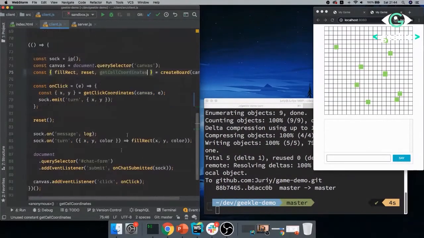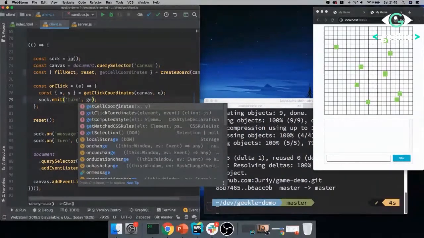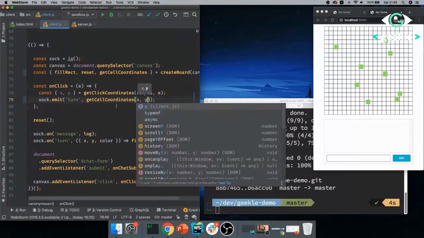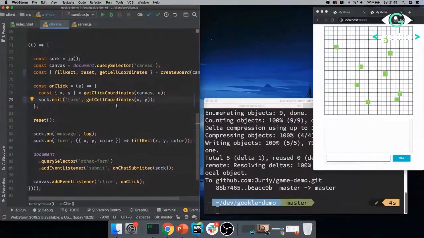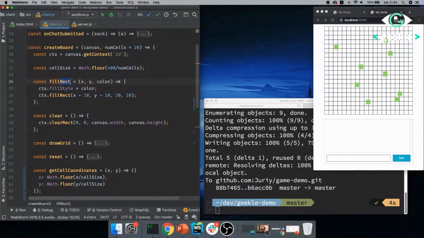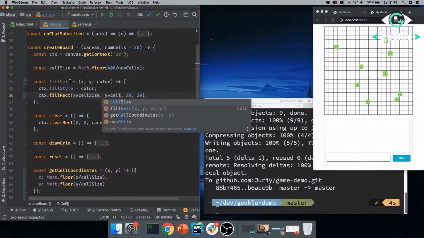getCellCoordinates. Okay, so now, instead of sending to the server the screen coordinates like we were doing before, say that we're using getCellCoordinates and pass x, y there. So now our server knows exactly which cell you clicked. And in order to render that cell, instead of fillRect, let's remake this function to fillCell. And the refactoring will be super easy. You just need to multiply by cell size to put this exactly in the right place, right?